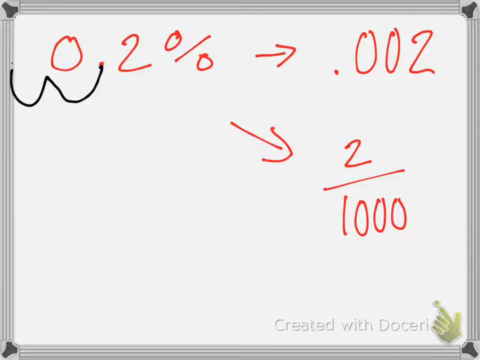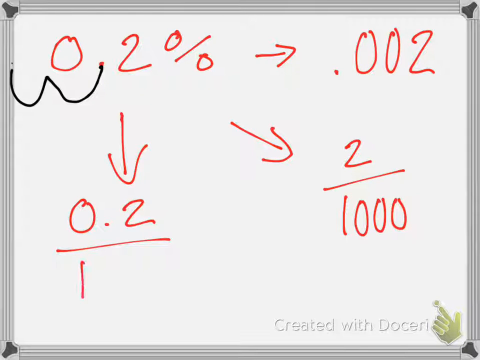Now, the reason that happened is because it's actually 0.2 over 100. But can I have decimals in my fractions? No. That's kind of the point of a fraction, is that it doesn't have a decimal. So I need to get rid of that decimal. The way I do it is I move it over.